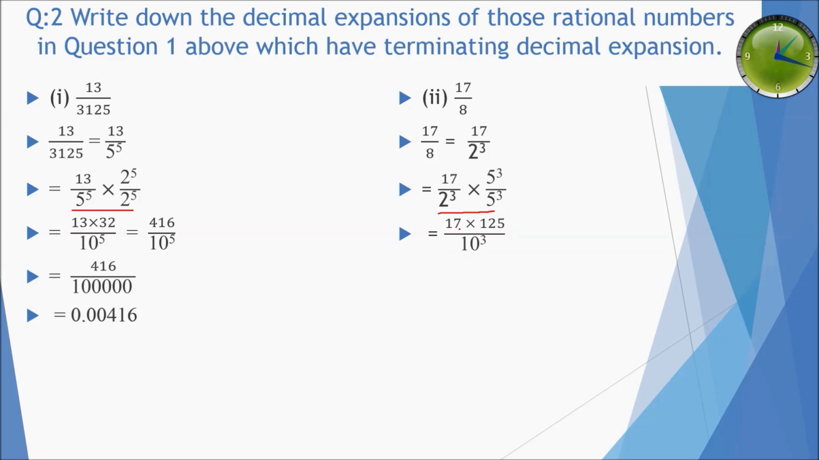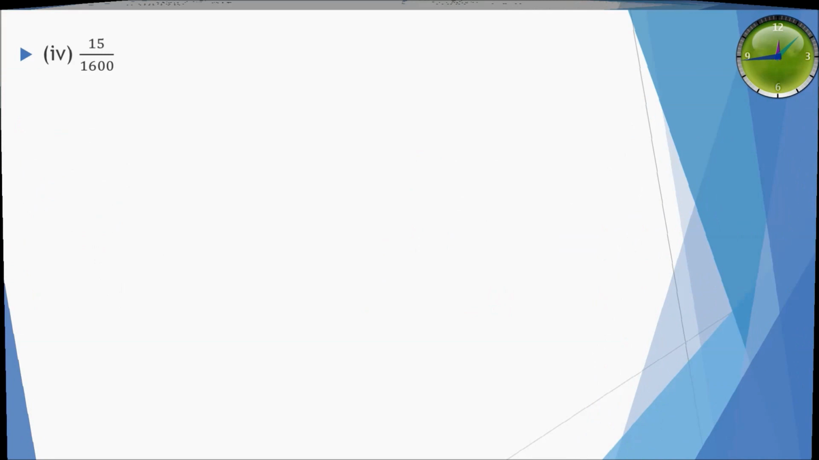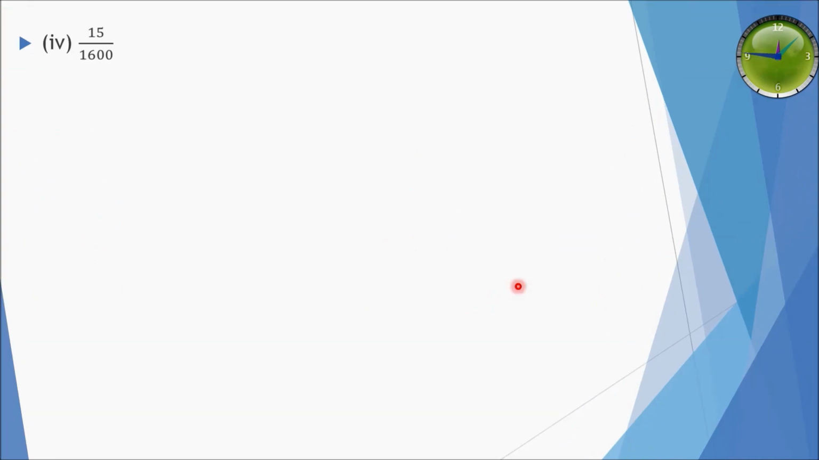So it will be equal to 17 multiplied by 5 raised to power 3, which is 125. So 17 multiplied by 125 divided by 10 raised to power 3. Now we will multiply this 125 with 17. We get 2125 divided by 10 raised to power 3, which is 1000, which is equal to 2.125. Now the third part was actually non-terminating and repeating, so we will not take that.